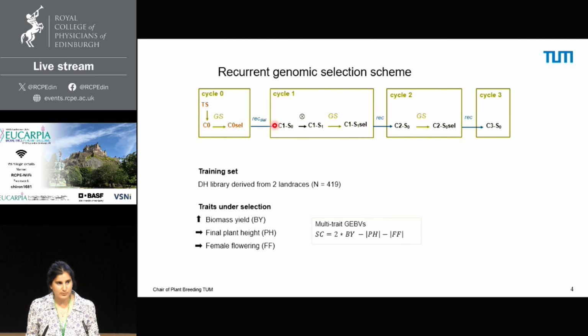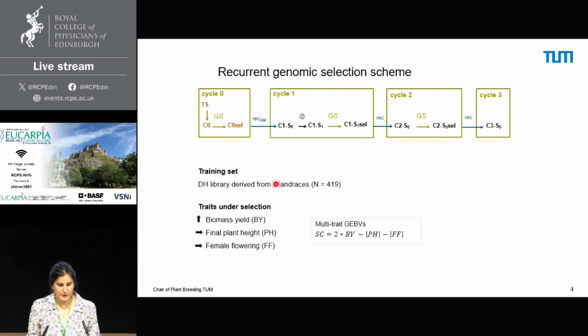And selection was performed based on 3 traits: biomass yield, which was under directional selection, and final plant height and female flowering, which were under stabilizing selection. Genomic estimated breeding values were calculated for these traits and were combined in a selection criterion. Through this selection criterion, we applied a restriction for genotypes which had GEBV values for plant height and female flowering which were far from the mean.